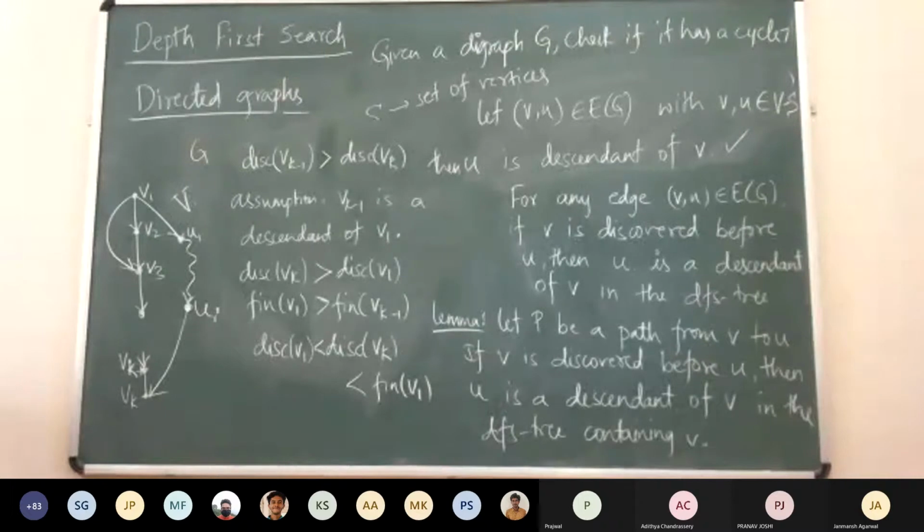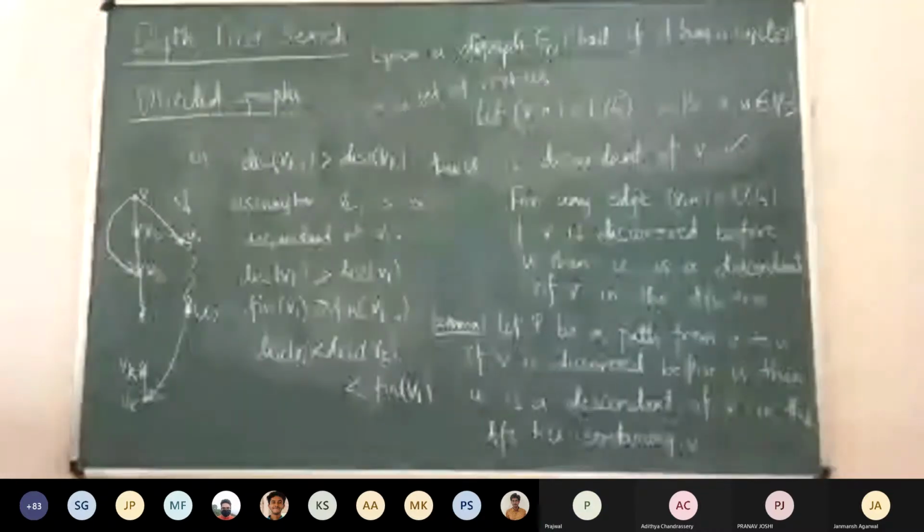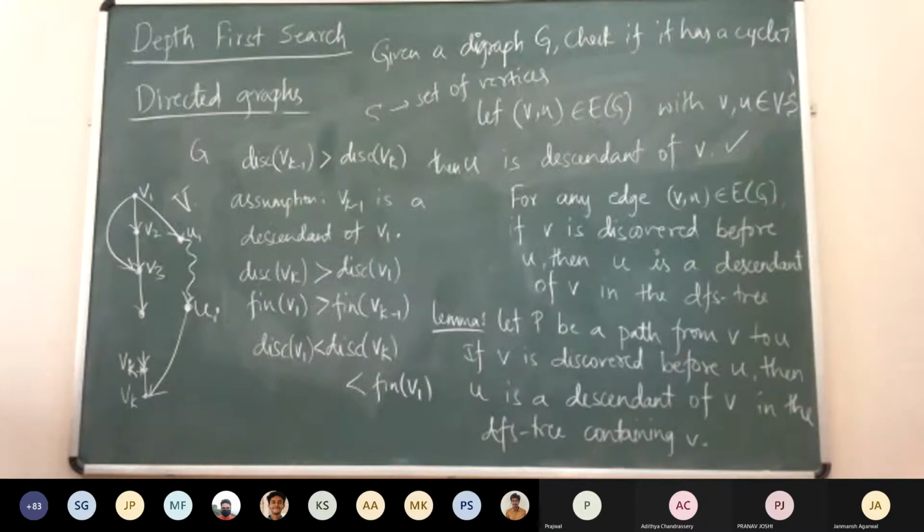What is the induction on? I have to think. No, the hypothesis. So you should induct on something, right? What is that? The number of vertices in that whole graph, or the number of vertices on the path, but there is no exact number. It doesn't have to be an exact number. It has to be something that can be counted, right? It has to be an integer or something.